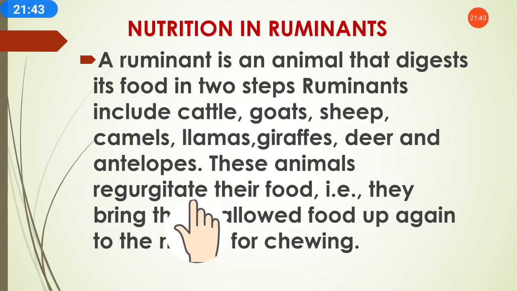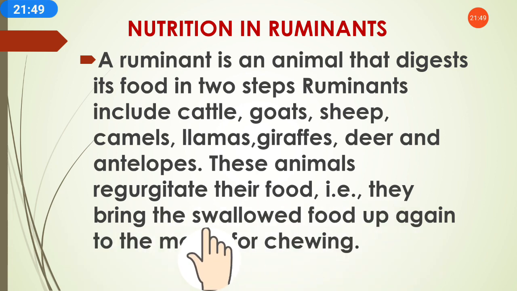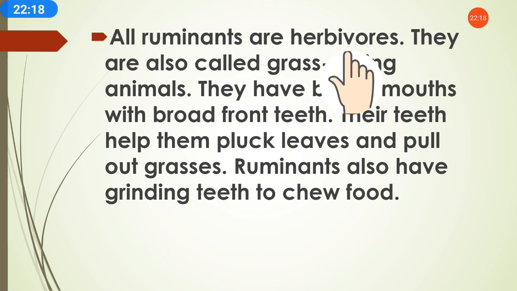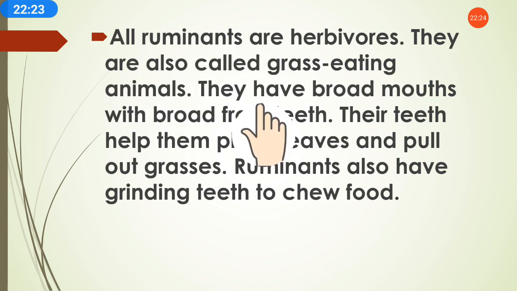These animals regurgitate their food, that is, they bring the swallowed food up again to the mouth for chewing. Maybe you have seen animals like cows, how they rotate their food in a circle from up to down when they chew. This is called regurgitation. They move the swallowed food up and down again and again for chewing. All ruminants are herbivores, so they are also called grass eating animals.